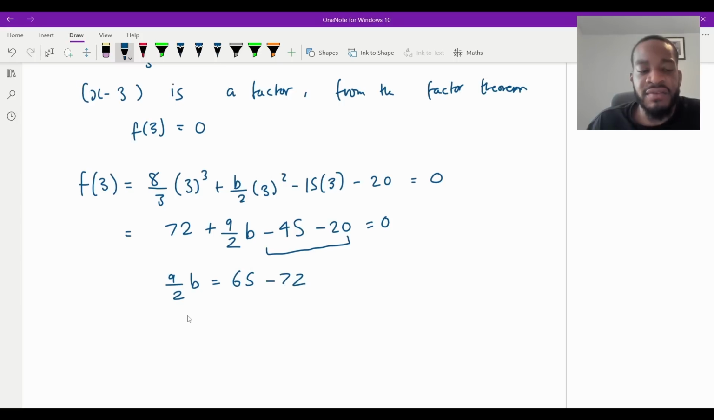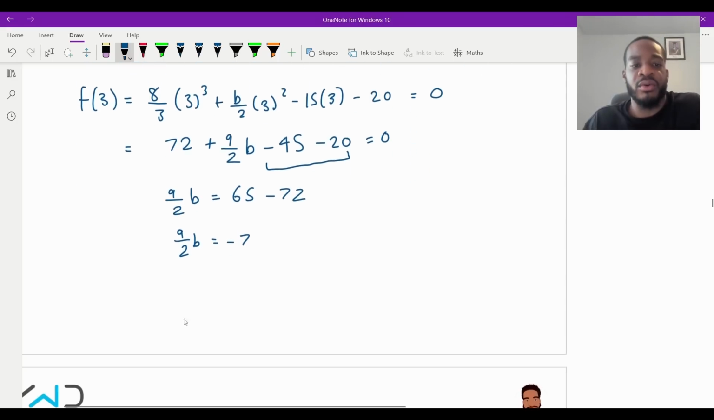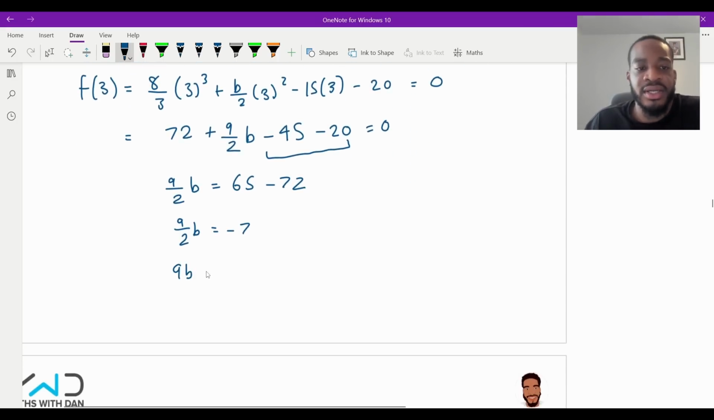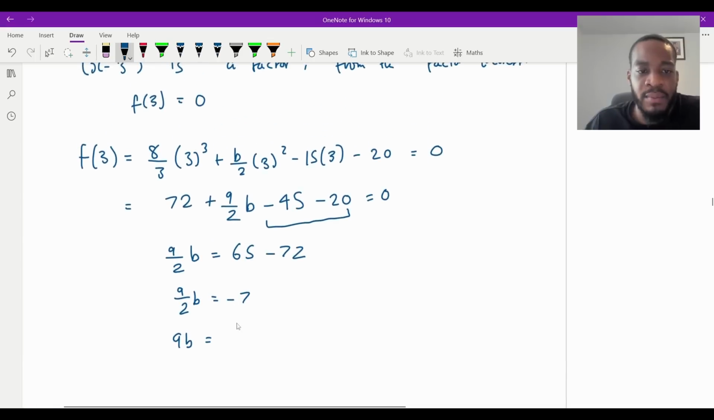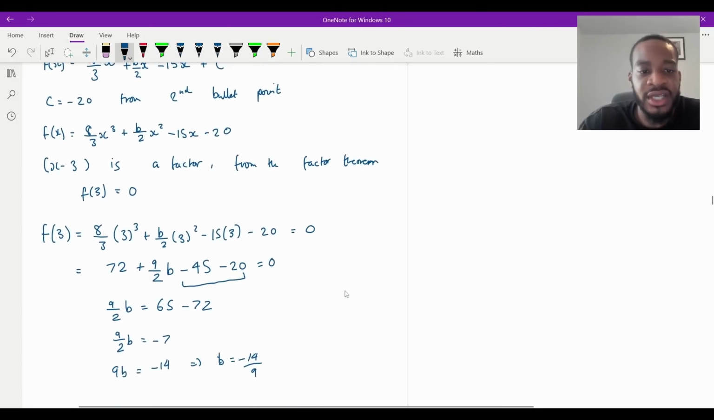So, yeah, that's fine. So that means 9 over 2 b is going to equal, that would be minus 7, isn't it? And then that would be times by 2, 9b is going to equal minus 14. So it's going to be minus 14 over 9, isn't it? Minus 14 over 9. So we now know what b is, and now we finished the question. So I'll just put it here, actually. I'll put it on the side here.